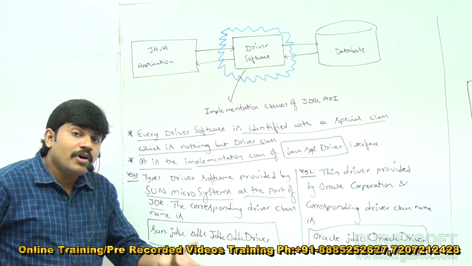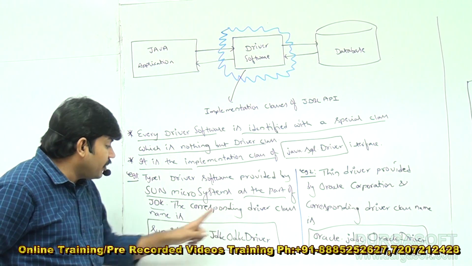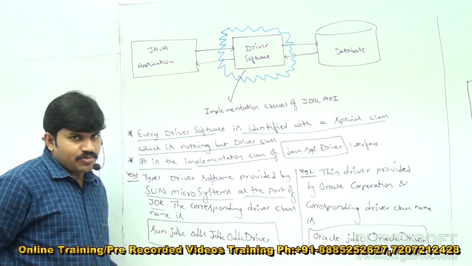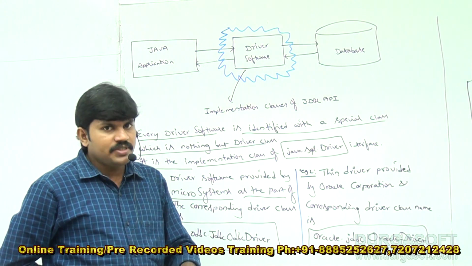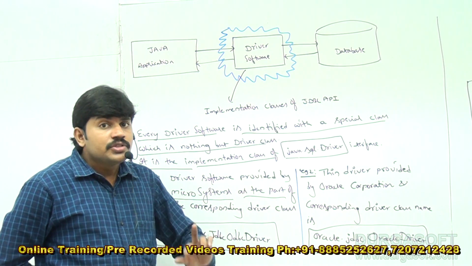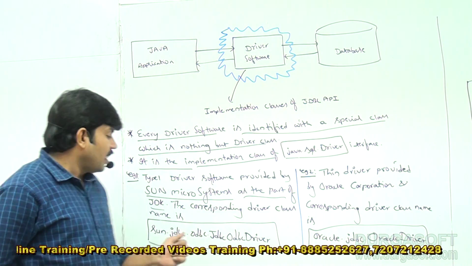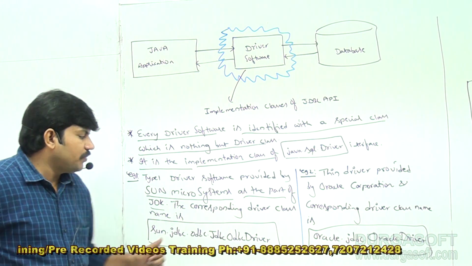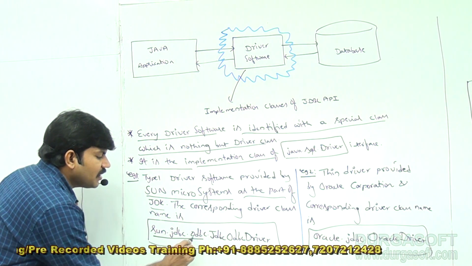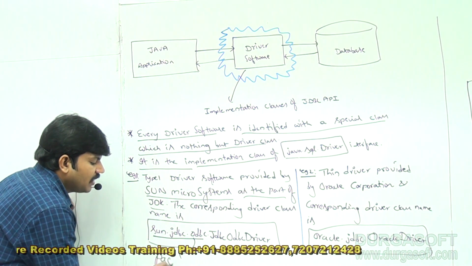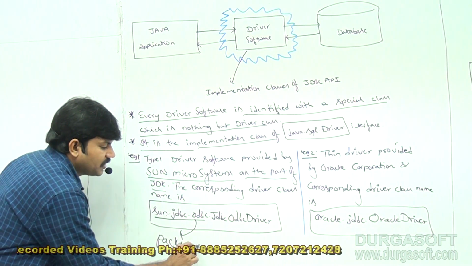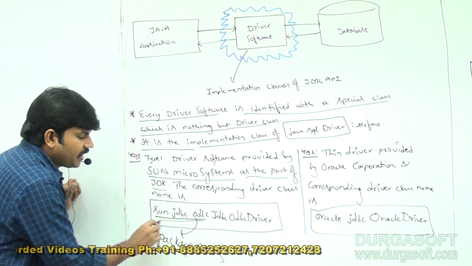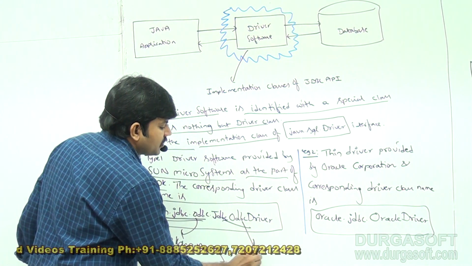The type 1 driver software's corresponding driver class name is sun.jdbc.odbc.JdbcOdbcDriver. Here sun.jdbc.odbc is the package name, and JdbcOdbcDriver is the class name.